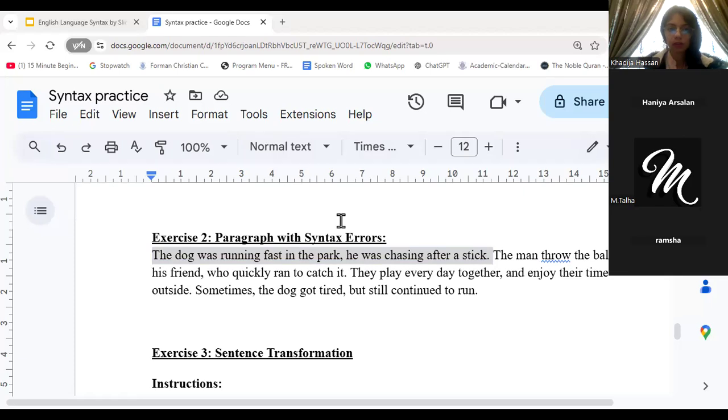The dog was running fast in the park, comma, he was chasing after a stick. Is there some fault in this sentence? And if so, what? No fault at all?